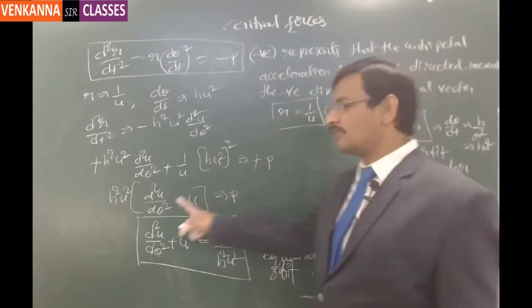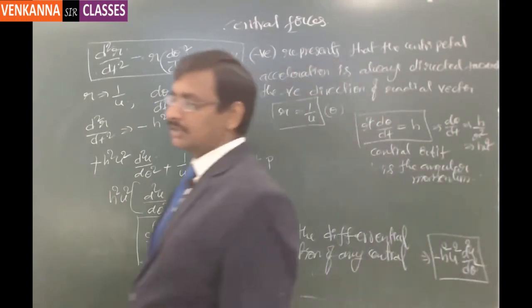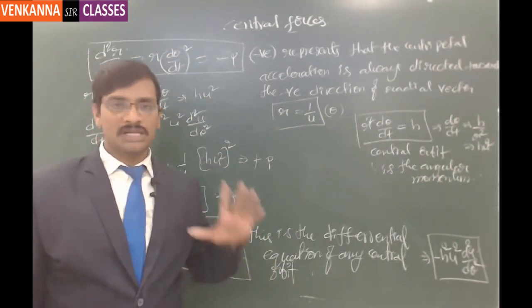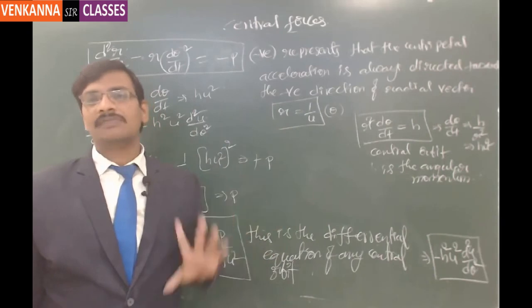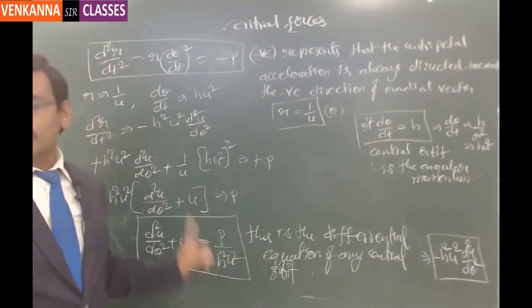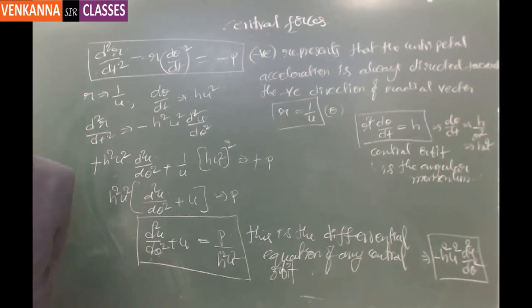Irrespective of that, this is the path of the central orbit, from the fundamental condition that the force is always directed towards the pole and there is no transverse acceleration. That kind of case we call the central force. For that central force, this has to be the path of the particle. Got it? Understood? Do you have any questions on this?